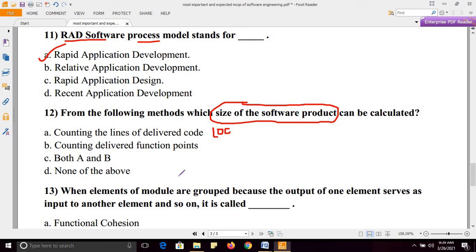Counting delivered function points. Again, this is a software metric for calculating the size of a software product. Both are methods with the help of which we can calculate the size of the software product. So the right answer will be option C.